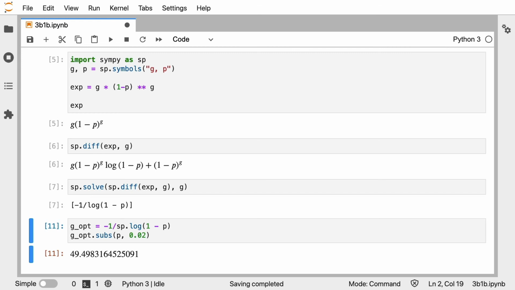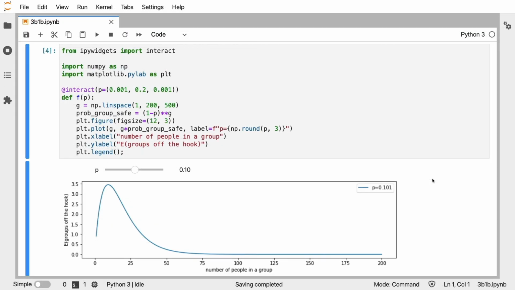Let's double check if we did the math right by confirming this with the slider chart that we made earlier. I'm back at my slider chart, and I'm going to move the slider now to have a value that's 1%. And pay attention to where this hump moves.